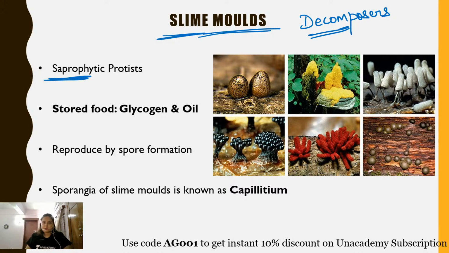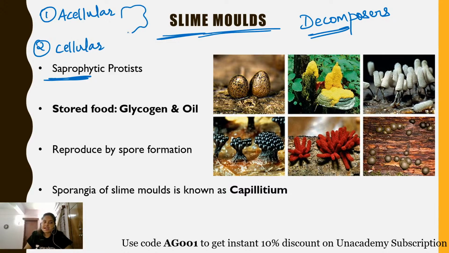They are present in multiple forms. Slime molds can be present in an acellular form or in a cellular form. In the acellular form, slime molds appear to be multinucleated in nature, and the cell wall is not found. Remember, the cell wall is absent. So they show a multinucleated condition in the acellular stage. This particular stage is known as the plasmodial stage. And acellular slime molds are diploid in nature.